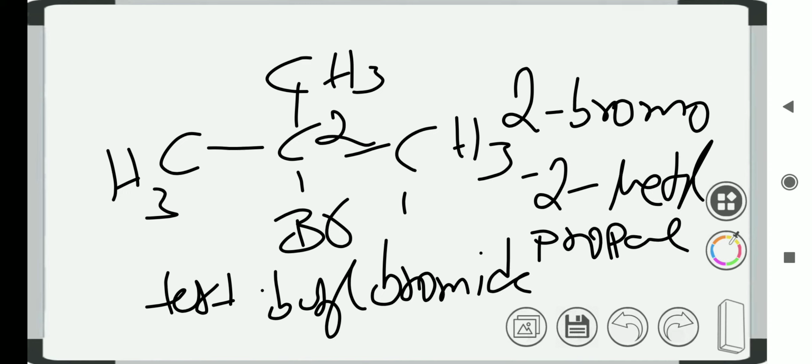Okay, so in the nomenclature of unsaturated alkyl halides, how do we go about naming the compound? Unsaturated bonds have a higher priority than halogen substituents. Keep that in mind. This requires special attention when numbering the carbon chain. So let's go to the examples now.